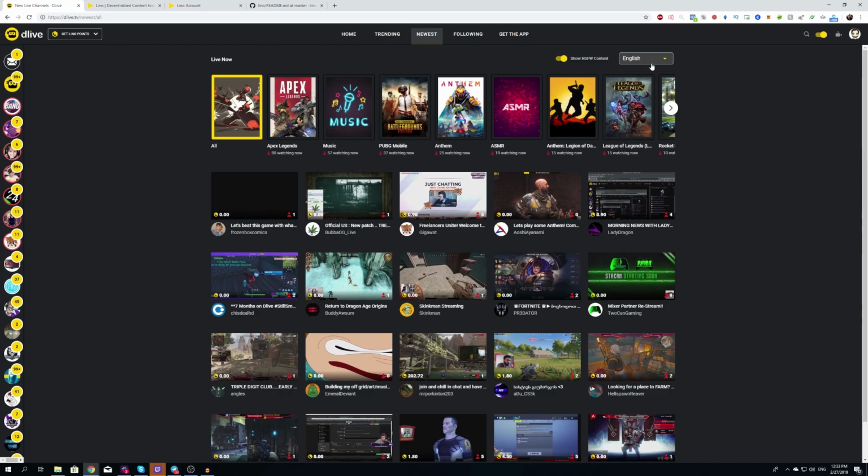If you're not English, you can of course select all the other languages, such as Turkish, Polish, Japanese, Chinese, French, German, Georgian, and Russian. This is all that's included right now. There could be more added later, but this is fine for now. So we'll put it on English so we can actually see what's going on.